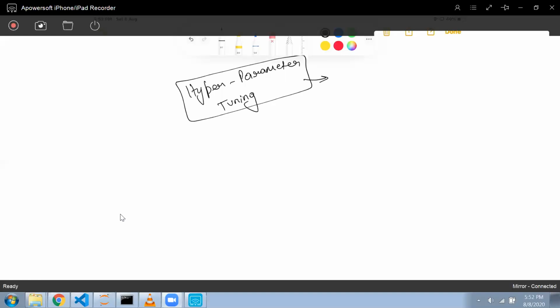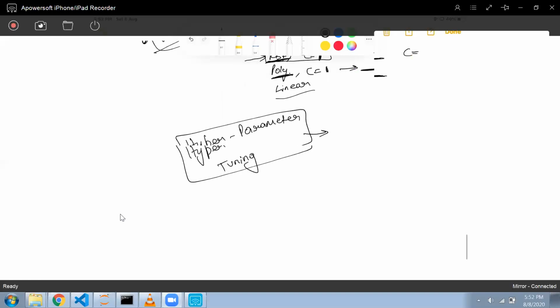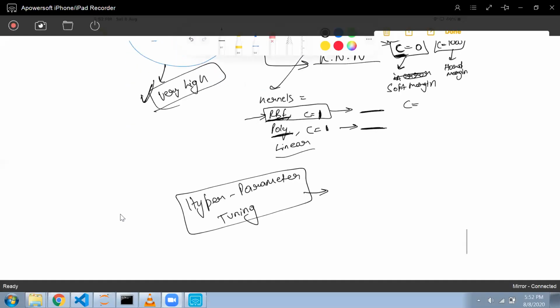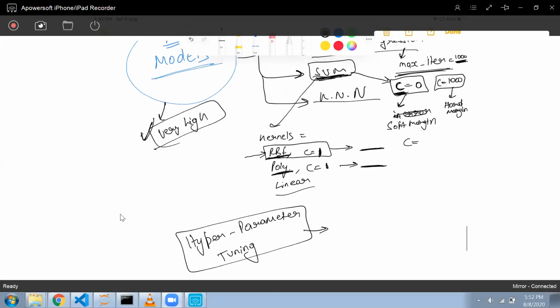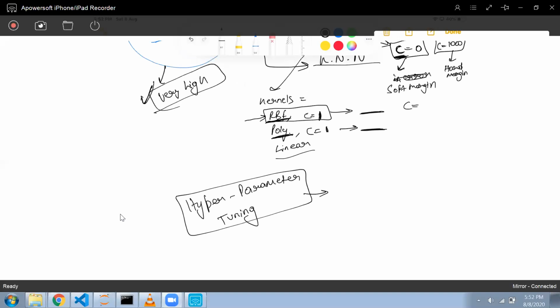We change the value of these hyperparameters in such a way that the accuracy of my model increases. So let me show you the code. Maybe then it will be more clear.